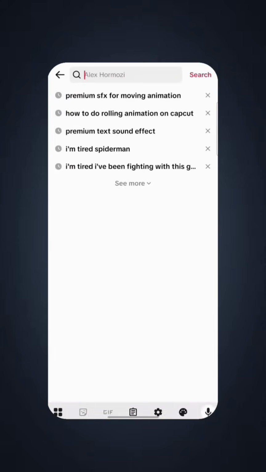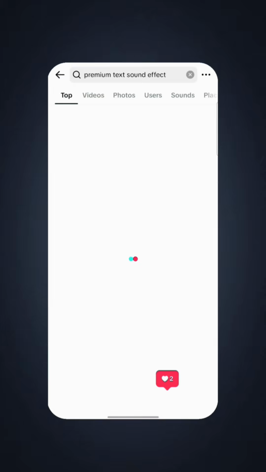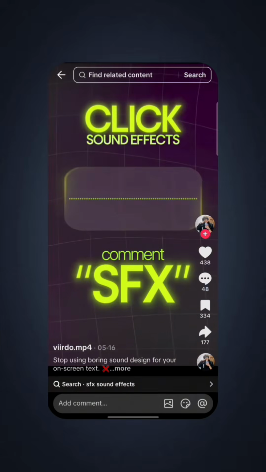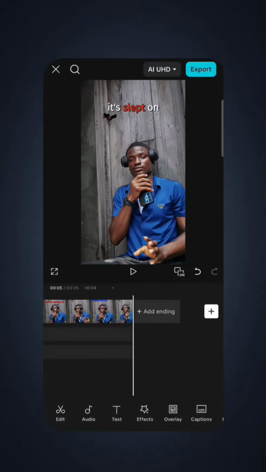Head over to TikTok and search for the sound effects you need. Make sure the video you select doesn't have background music, that will make it easier. Now download the video and go to your project in CapCut.